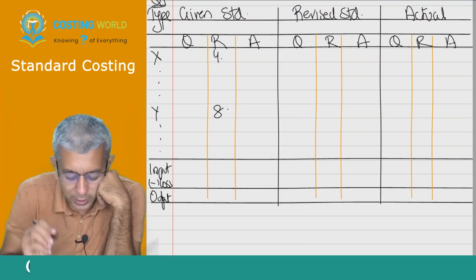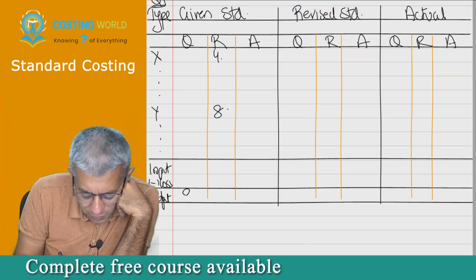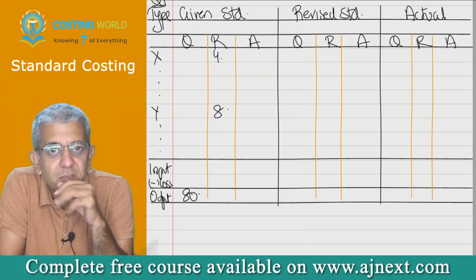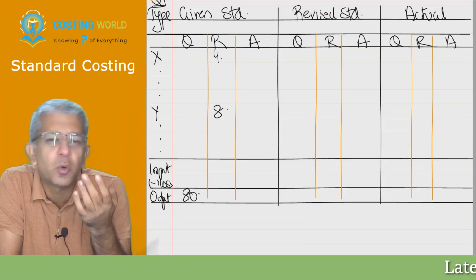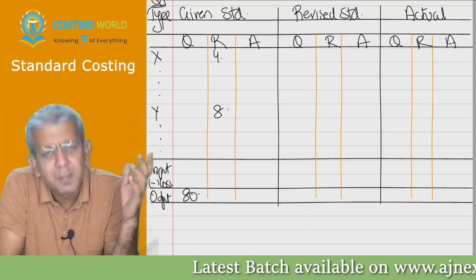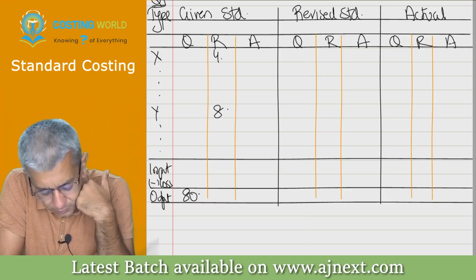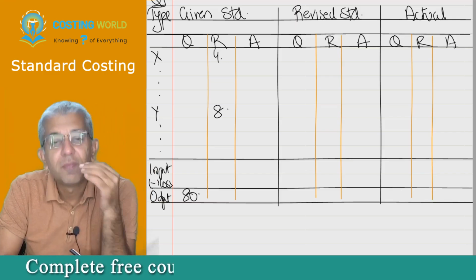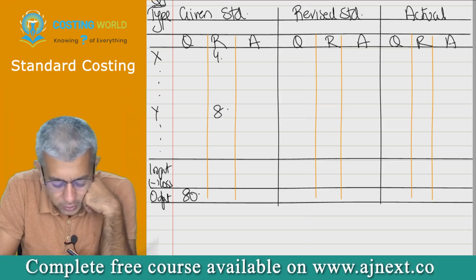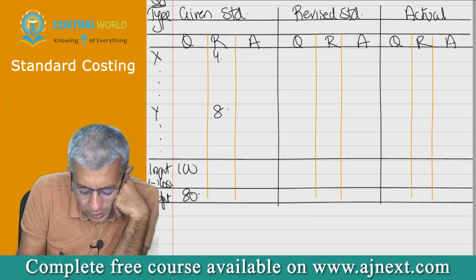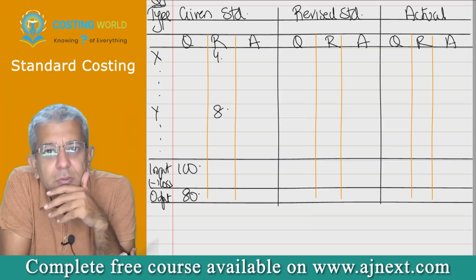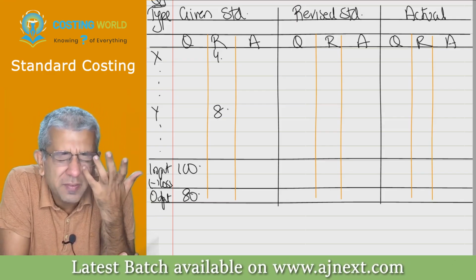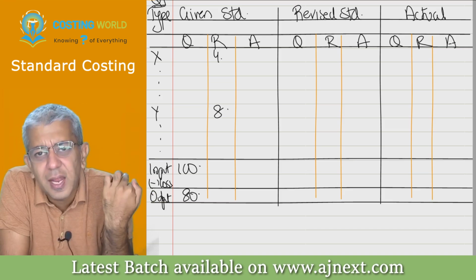Listen very carefully. I told him, whenever you have to produce 80 units of the product, it could be 80 kgs also, I'll make it in kgs, better. Whenever you have to produce 80 kgs of the product, please consume 100 kgs of raw material. He told me, sir, for 80 kgs of the product, I will consume 80 only. Why the hell would I consume 100?